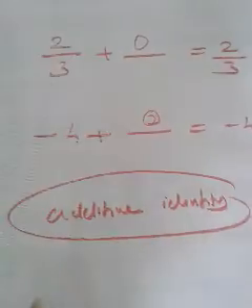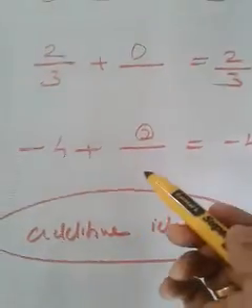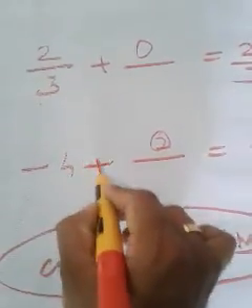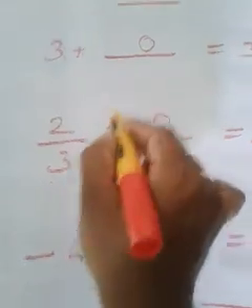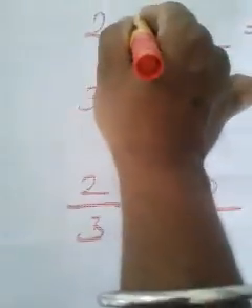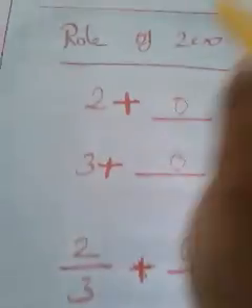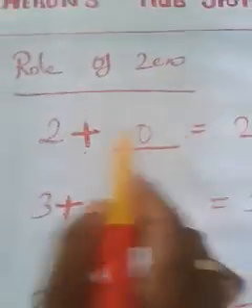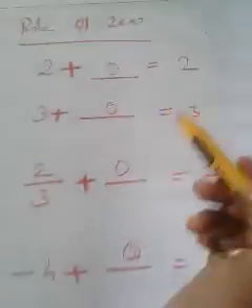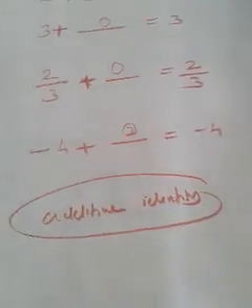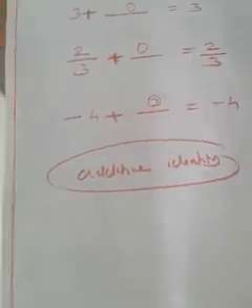Why is this 0 known as additive identity? Because when we add 0, listen here, the operation is plus. You must give importance to that. That means when we add 0 with any number, we will get the same number. Because of that, 0 is known as additive identity. You may understand.